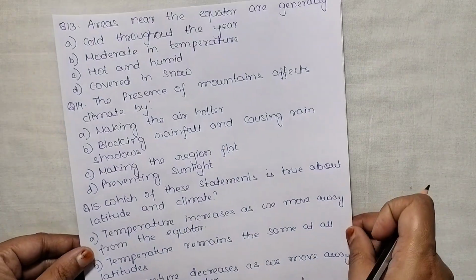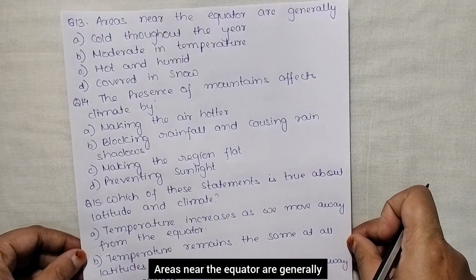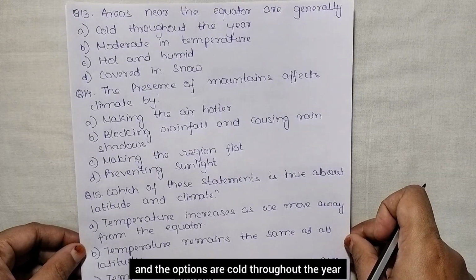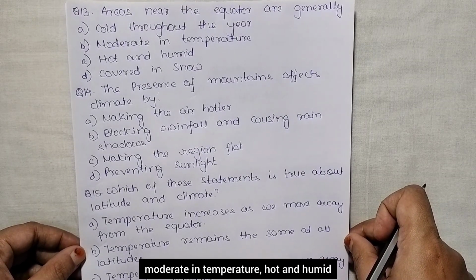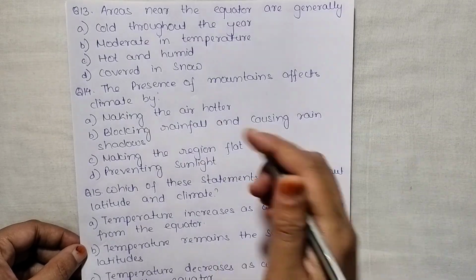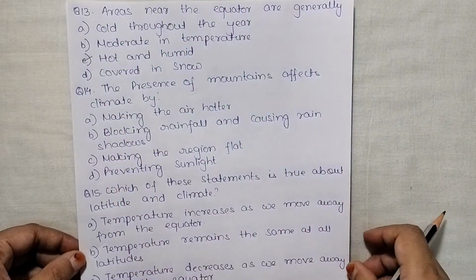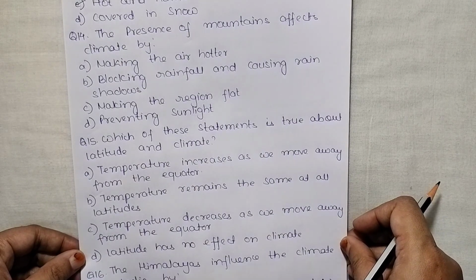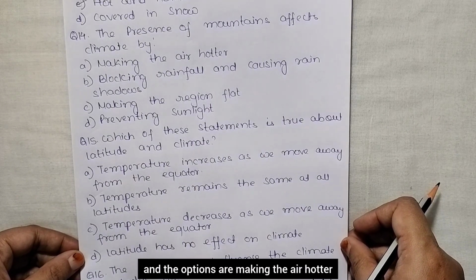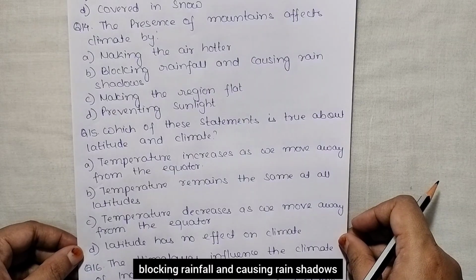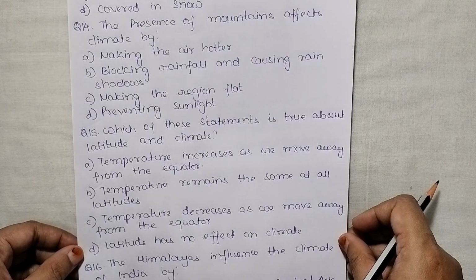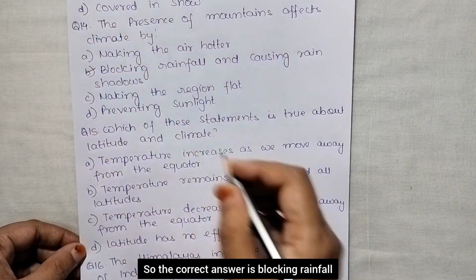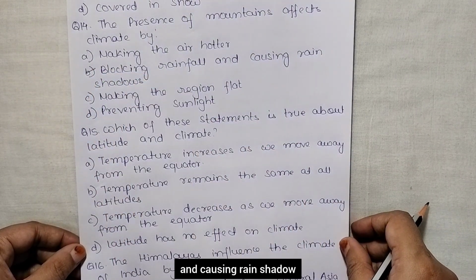Next, areas near the equator are generally, and the options are cold throughout the year, moderate in temperature, hot and humid, covered in snow. Hot and humid. Next, the presence of mountains affects climate by, and the options are making the air hotter, blocking rainfall and causing rain shadows, making the region flat, preventing sunlight. So the correct answer is blocking rainfall and causing rain shadows.